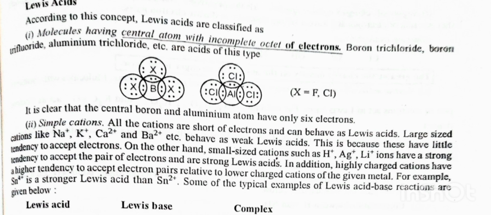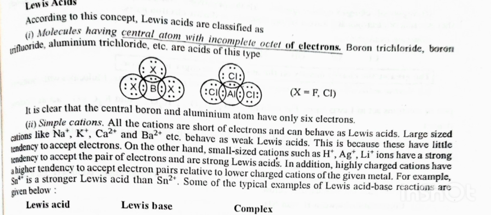It is clear that the central boron and aluminum atoms have only 6 electrons. Second is simple cations. All the cations are short of electrons and can behave as Lewis acids. Large size cations like Na+, K+, Ca2+ and Ba2+ etc. behave as weak Lewis acids. This is because these have little tendency to accept electrons. On the other hand, small size cations such as H+, Ag+, Li+ ions have a strong tendency to accept a pair of electrons and are strong Lewis acids.